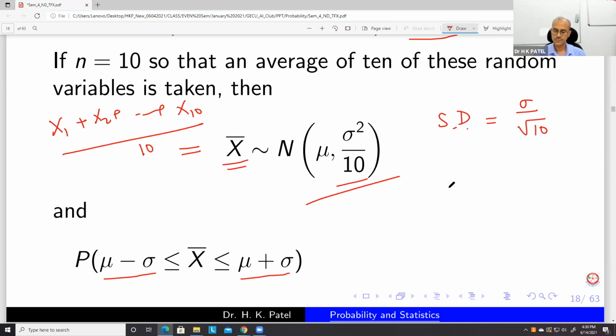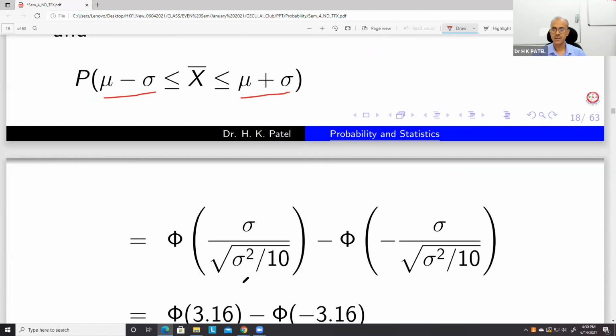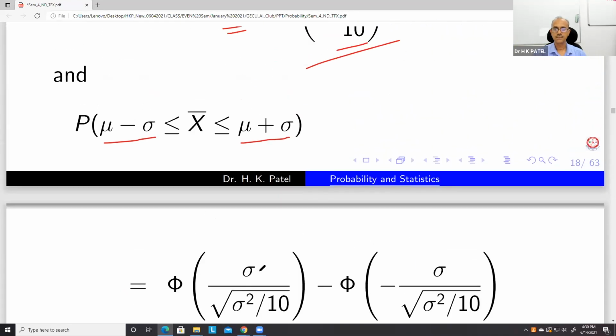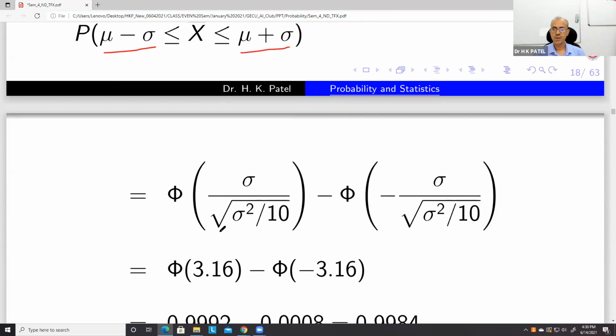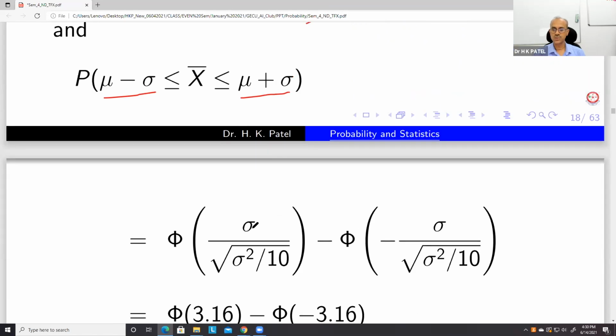So this value will be replaced by sigma by root of sigma square by 10.